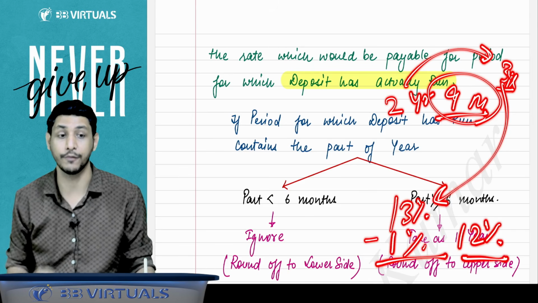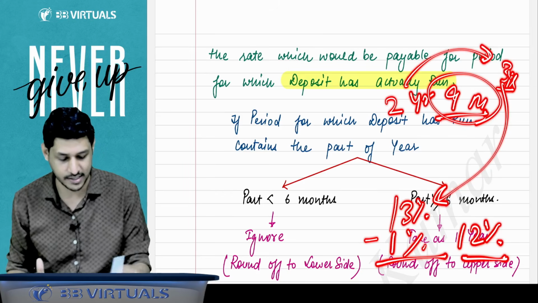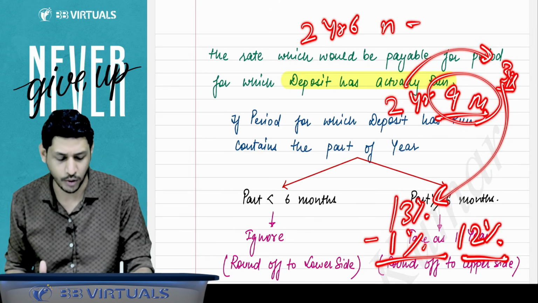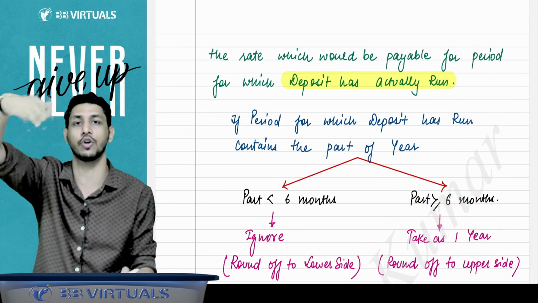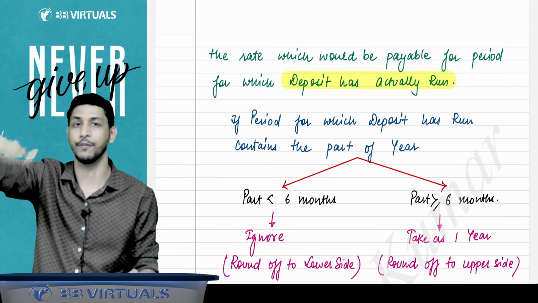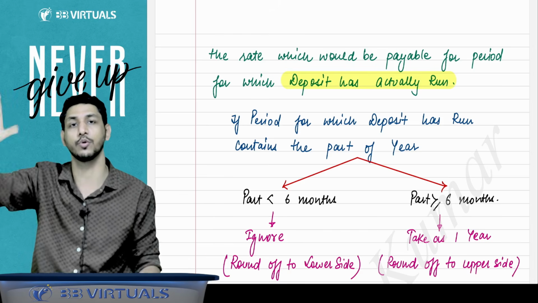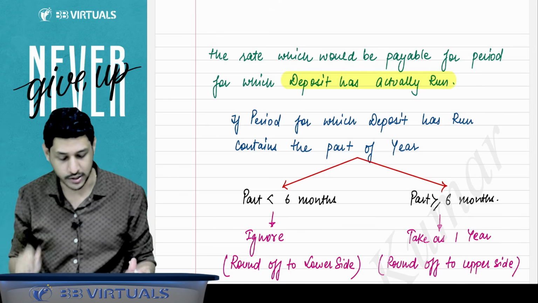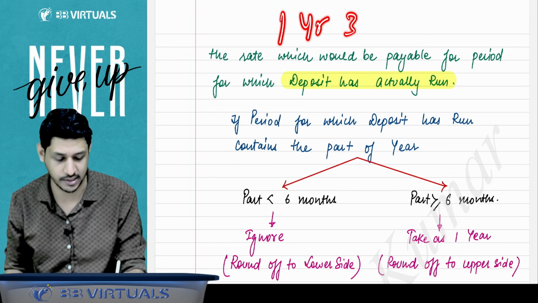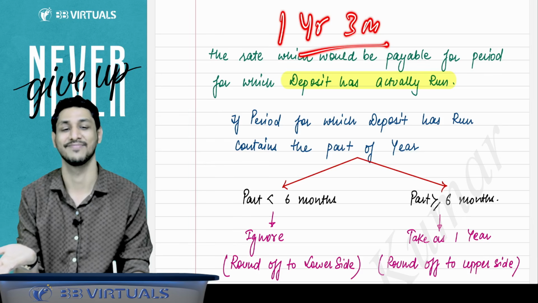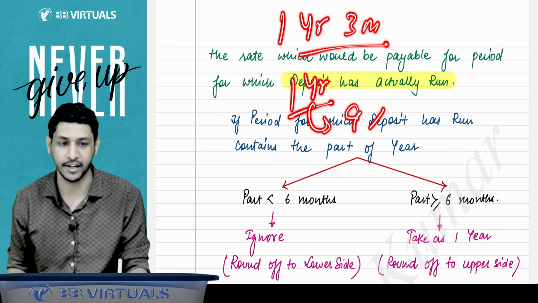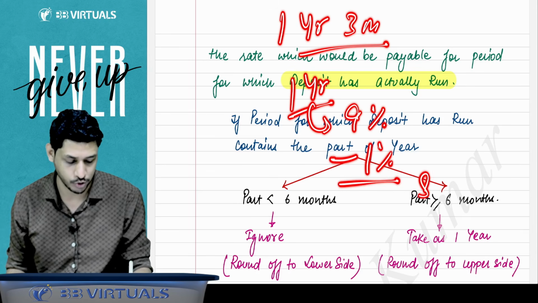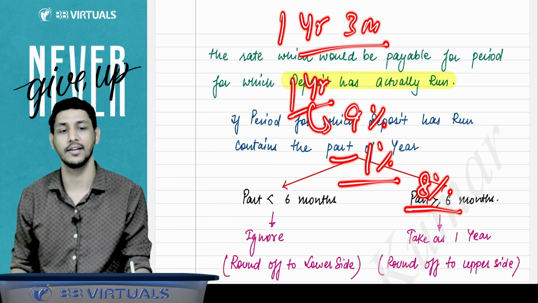Sir, what about if he comes at exactly 6 months, like 2 years, 6 months? I said, no, you have to consider it 3 years. If the part of the year is 6 months or more, you have to go to the upper side. If the part of the year is less than 6 months, you have to ignore it. Sir, suppose that person comes after 1 year, 3 months, then what will you do? It will be considered as the 1 year rate. So the 9% rate will be applicable minus 1% penalty. So he will be given 8% interest.